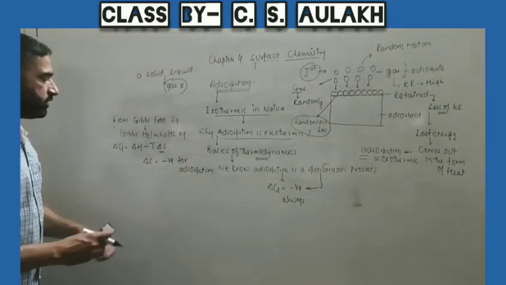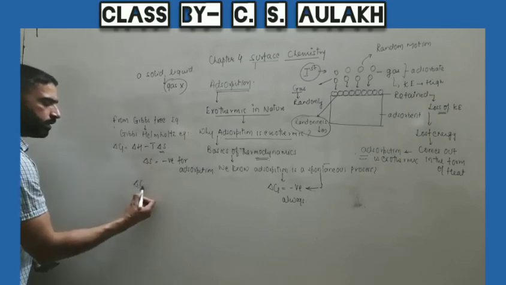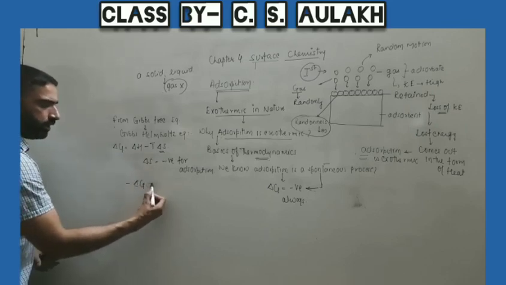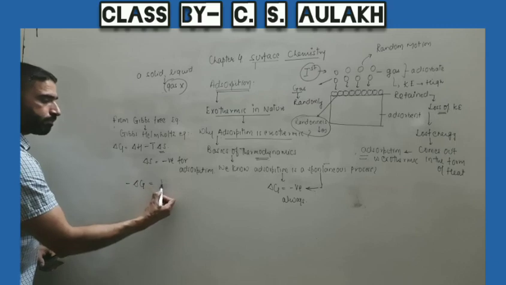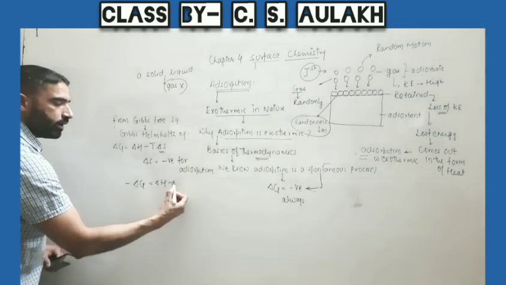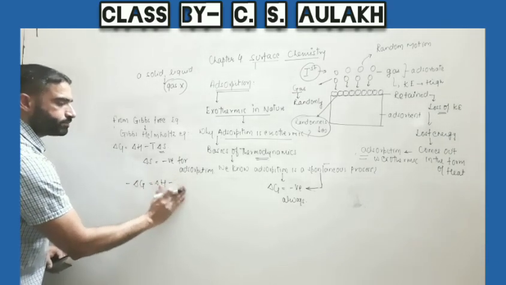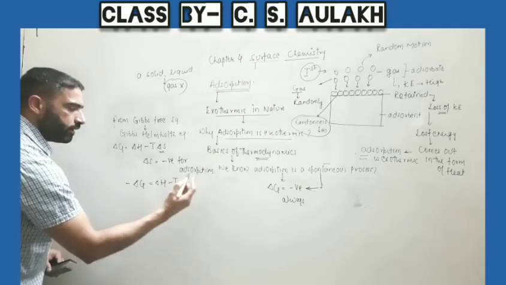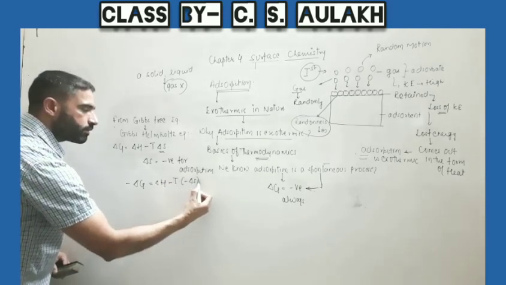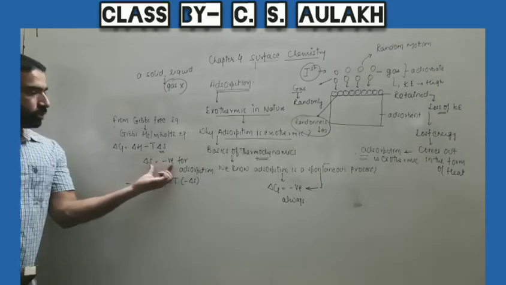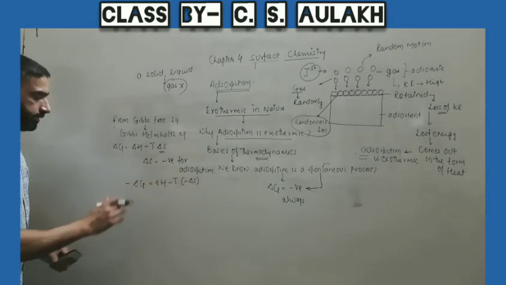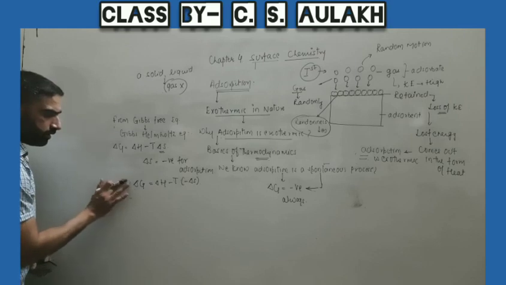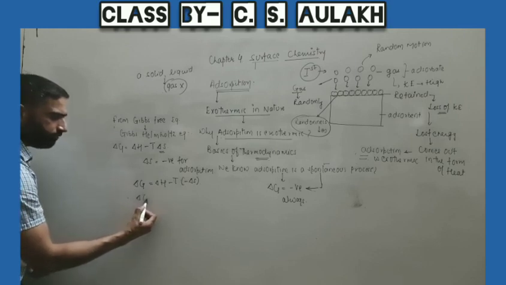So we have determined these two values, delta G is negative, delta S is negative. So if we put these values, how can delta G be negative? You can have an idea from this equation. I have put this value delta S negative here.